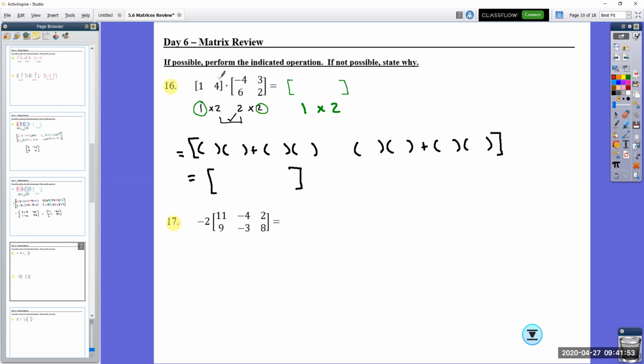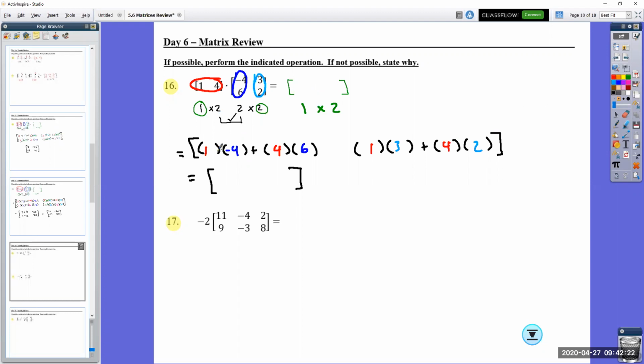Okay, row 1, and I like doing this just so that I don't get confused. I'll fill it in: row 1 is 1, 4, and a 1 and a 4. Column 1 is -4, 6. And then column 2, 3, and 2. After doing the 2 by 2s, it does feel like you're supposed to be adding more there. Remember, the outside will always tell you the dimensions of the solution matrix.